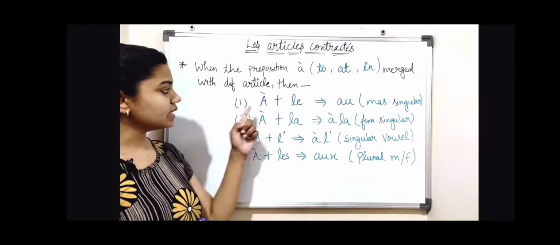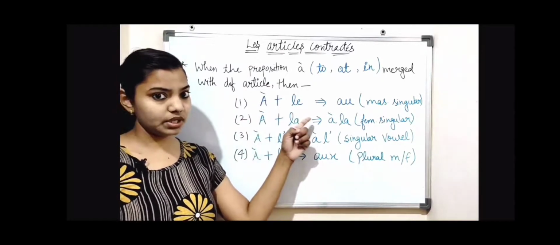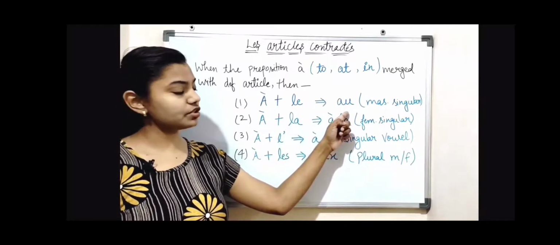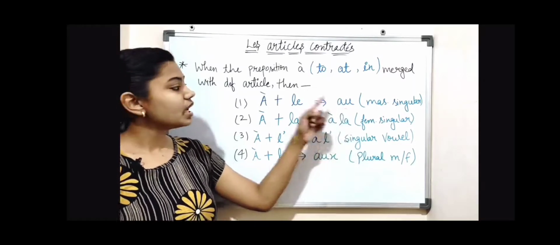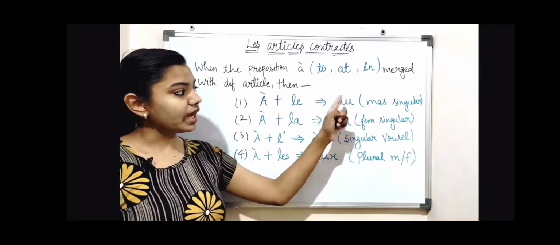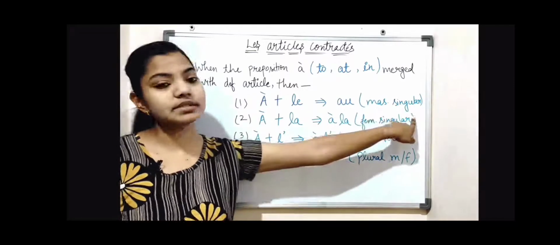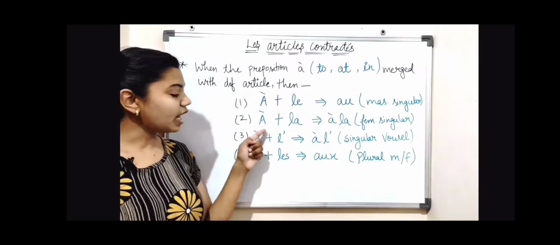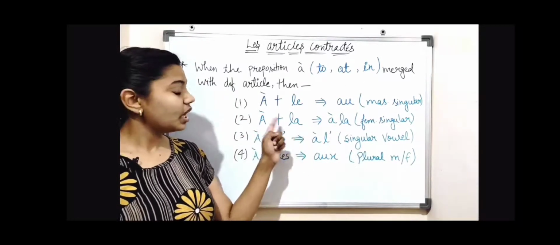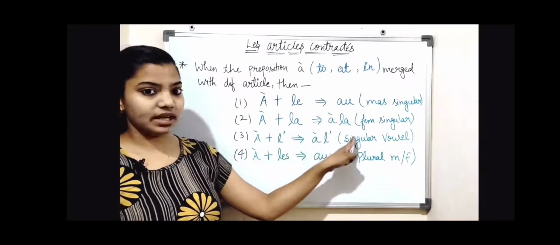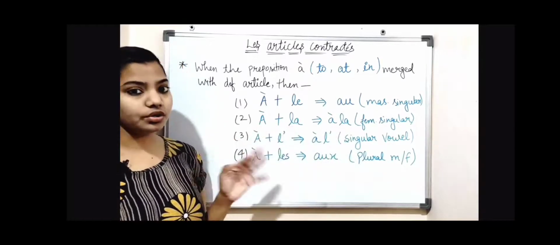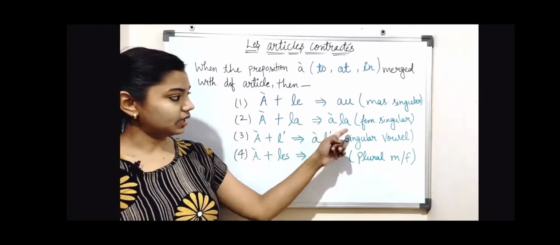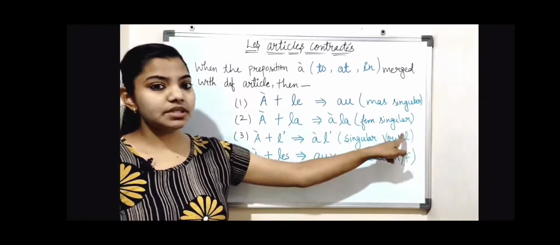So number one is à plus le. À plus le becomes au, and au is used for masculine singular. Now second, à plus la. À plus la becomes à la. This is not contracted. À plus la remains the same, à la, and it is used for feminine singular.